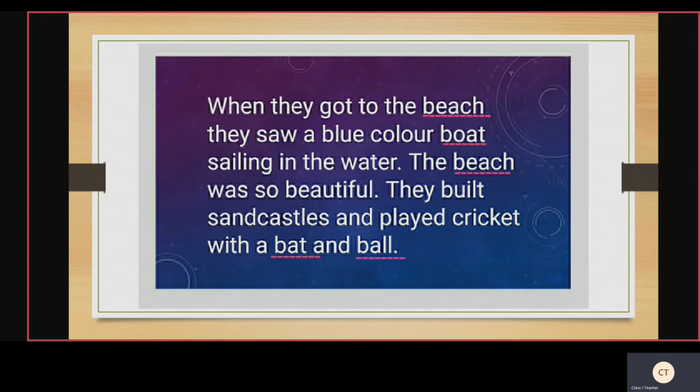When they got to the beach, they saw a blue color boat sailing in the water. The beach was so beautiful. While sailing in the boat, you can see how beautiful the beach was. They built sand castles and played cricket with a bat and ball. They also enjoyed playing cricket on the beach.